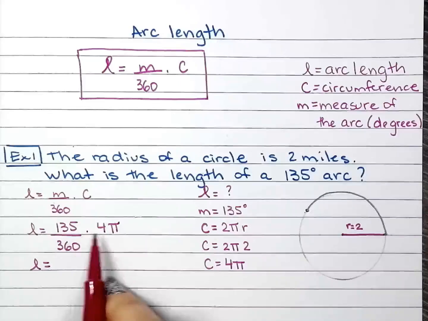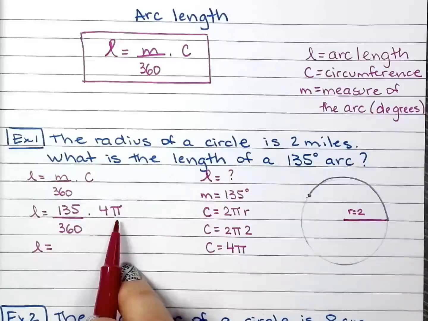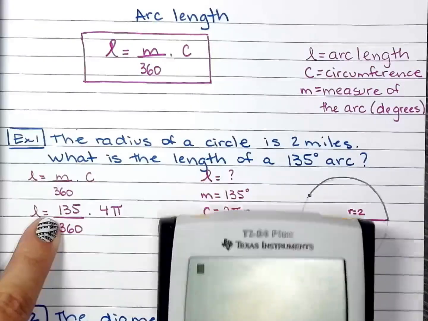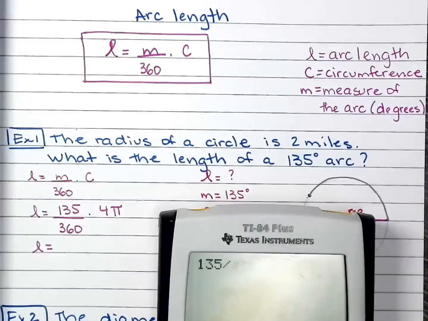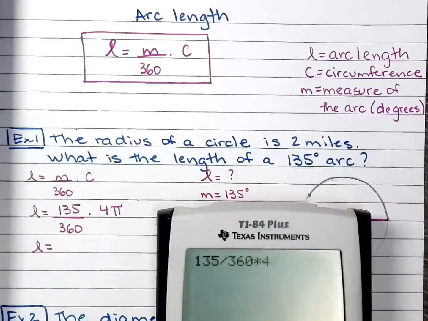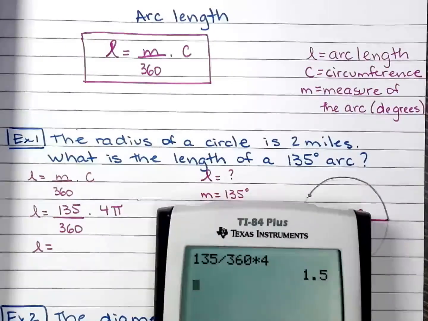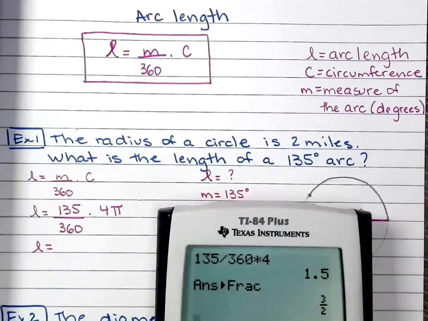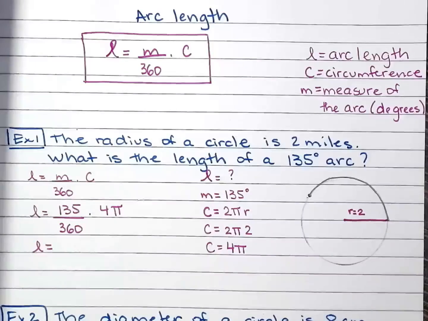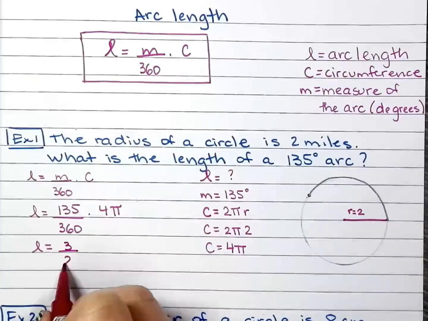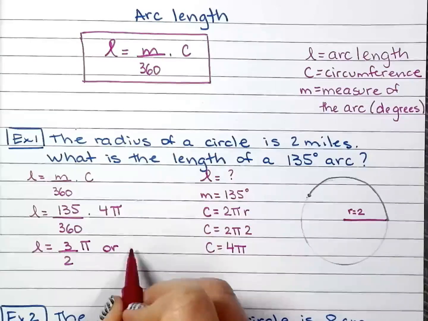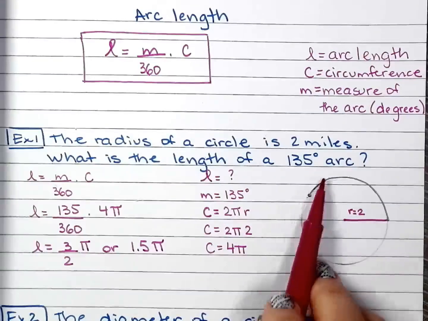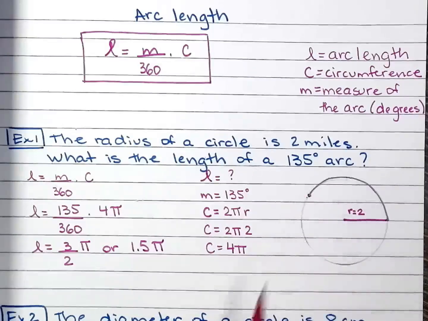Okay, so I'm going to leave this in terms of pi. So I would just do 135 divided by 360 times 4. So 1.5 pi, or if you want to make it prettier, make that a fraction, 3 over 2 pi. Or 1.5 pi. So that's the length of this arc right here in terms of pi.